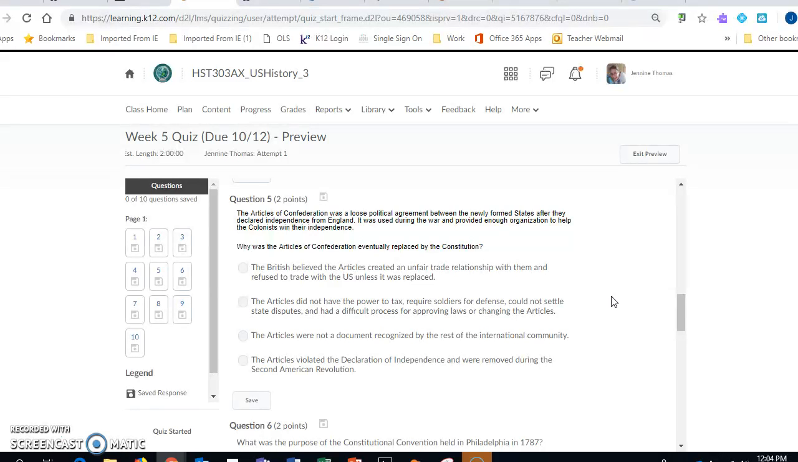The British believed the Articles created an unfair trade relationship with them and refused to trade with the U.S. unless it was replaced. The Articles did not have the power to tax, require soldiers for defense, could not settle state disputes, and had a difficult process for approving laws or changing the Articles. The Articles were not a document recognized by the rest of the international community. The Articles violated the Declaration of Independence and were removed during the Second American Revolution.